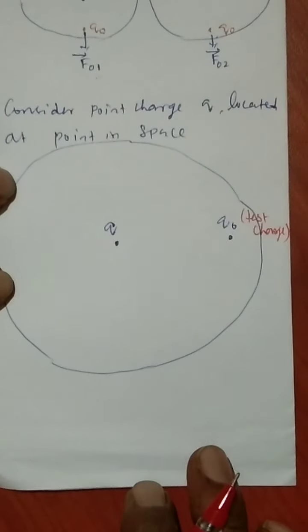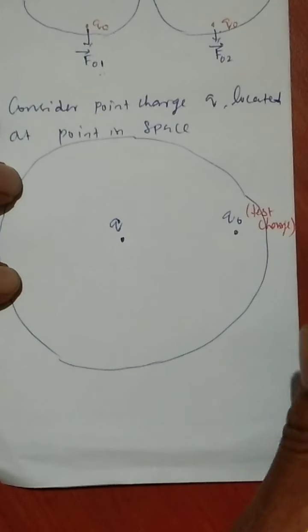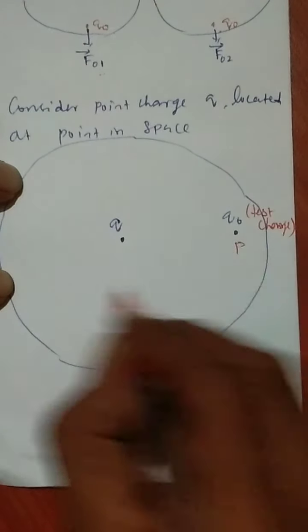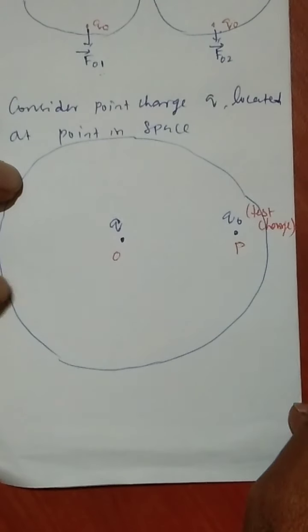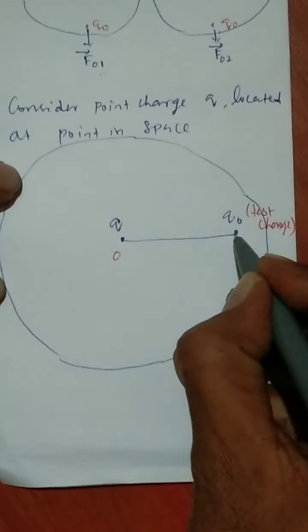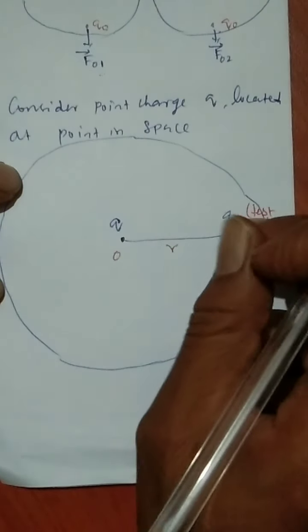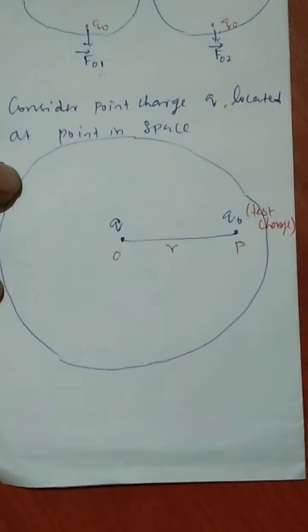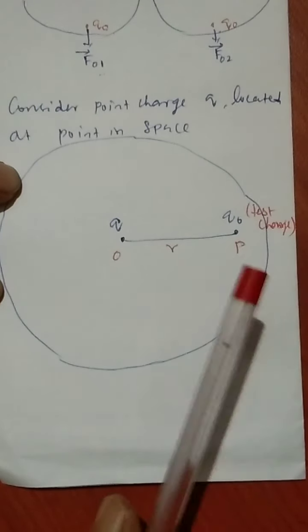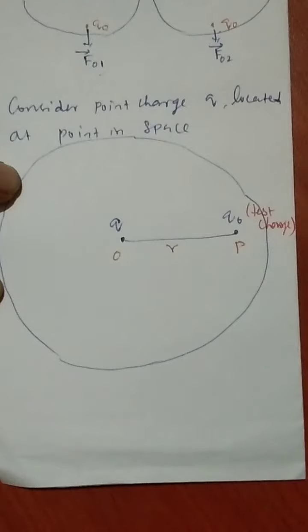So there is a test charge I am bringing inside this field. This is the point P, this is the point O. The distance between Q and Q0, the distance between the two ends, I can consider as R. So there is an electrostatic force experienced by Q0.